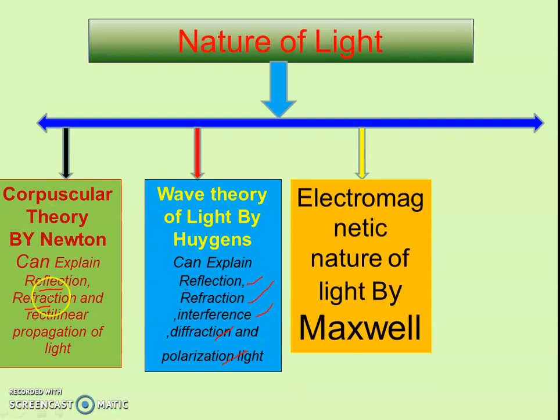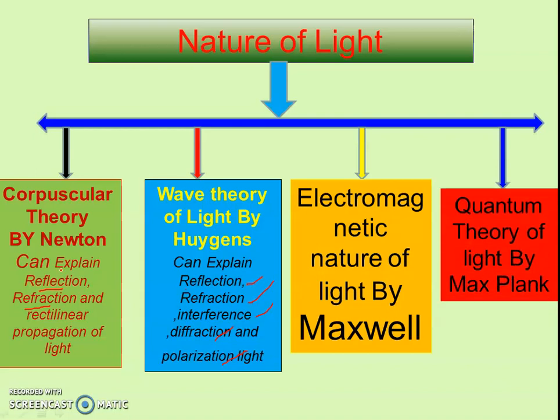The next theory was given by Maxwell. He suggests that light is an electromagnetic wave, meaning light is made of electromagnetic waves. An electromagnetic wave is a wave in which the electric vector and magnetic vector are perpendicular to each other. It means the direction of propagation, magnetic field and electric field are mutually perpendicular to each other.